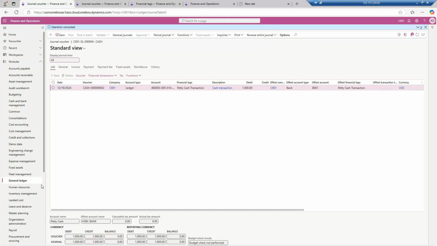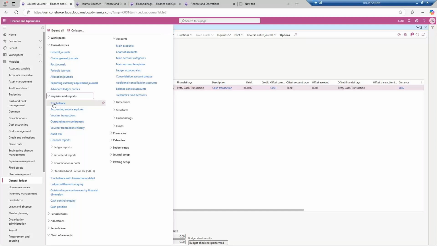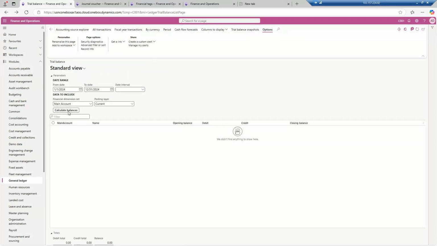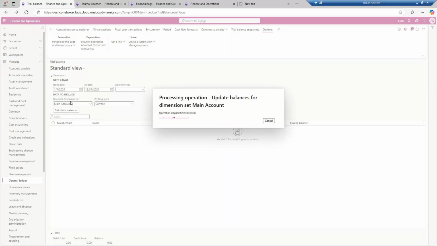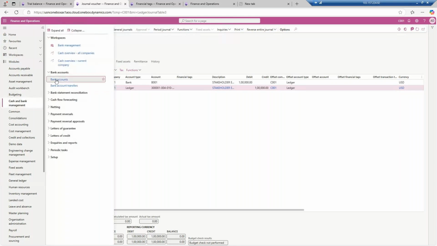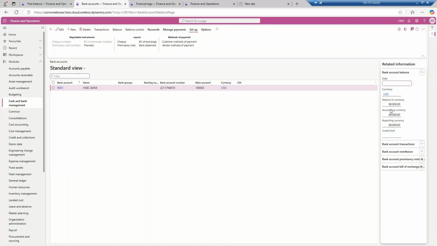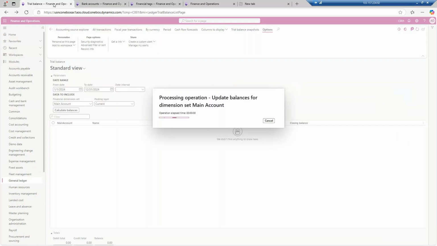So what we will do, we will go to the general ledger module, go to the inquiries and reports, and check the trial balance now. If we check the trial balance, I will calculate the balance, and secondly I will also go to the bank account section. This is the cash and bank account section, bank accounts. So check the balance. Balance is now 18,89,000. Balance is getting reduced now. One more entry we will do, which is a rental expense.